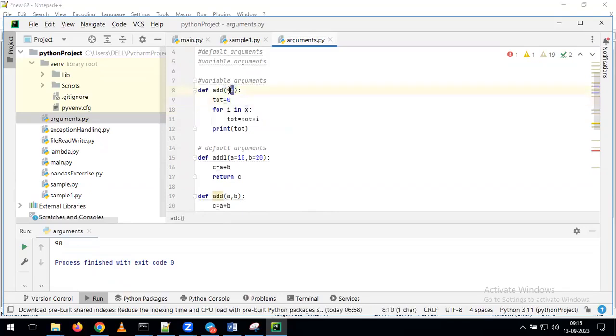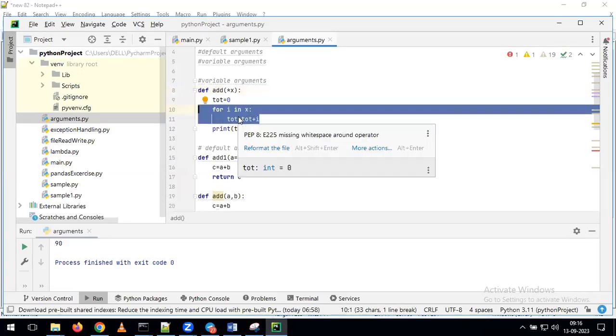Do you know how many arguments we are going to pass? We don't know how many arguments we are passing. Either you are going to pass 2 arguments, or 3 arguments, or 4 arguments, or 10 arguments, or 20 arguments. And I don't know how many arguments I am going to pass. For that reason, I'm applying the for loop. In the for loop, whatever number of variables we are passing, we are going to iterate all those variables. And after that, we are performing the addition operation on all those variables. For that reason, we are applying the for loop.